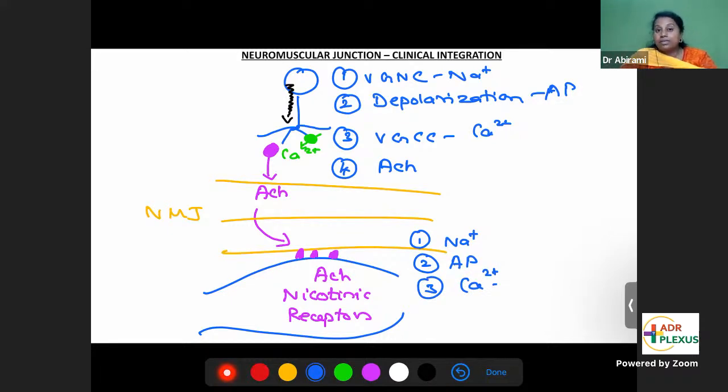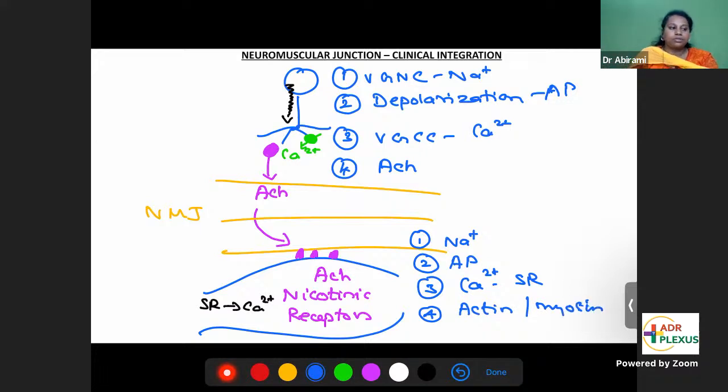But muscle already has stores of calcium. That is called SR, sarcoplasmic reticulum. Stores of calcium. So SR releases calcium, and this calcium helps to move actin over myosin. When actin is moved over myosin, muscle contracts. So this is the sequence that takes place in the neuromuscular junction.